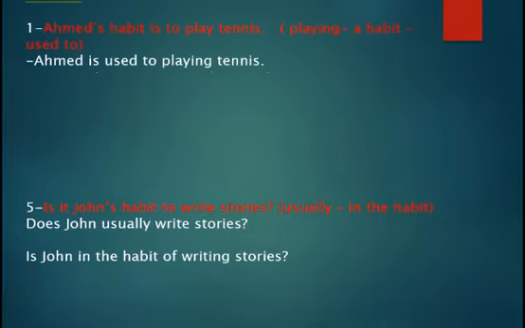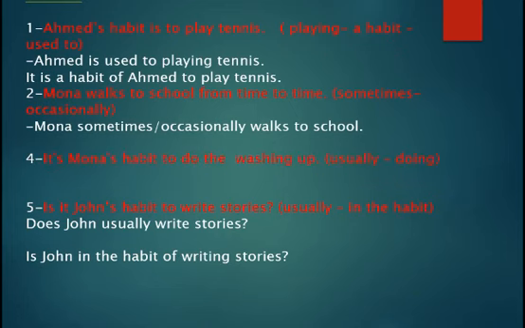Let's have some rewrite. These are the sentences that you have to answer in your notebook, please. It's with the answers, but you have to pay attention to everyone. For example, we have number 1, and then you do the rest of them by yourself. Ahmed's habit is to play tennis. Use playing. Ahmed is used to playing tennis. Or Ahmed is accustomed to playing tennis. A habit: it's a habit of Ahmed to play tennis. Use used to: Ahmed is used to playing tennis.